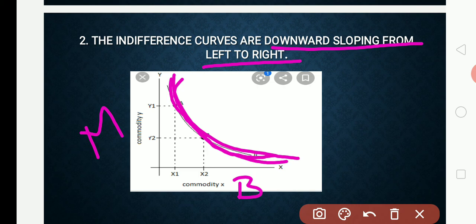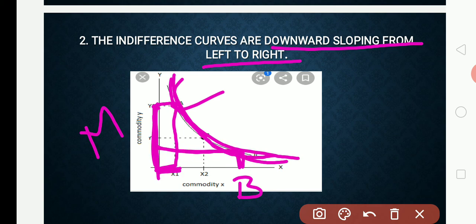So in order to get one commodity more, at this point I am getting more mango and less banana. So to get more mango, I have to sacrifice banana. Only if I sacrifice banana this much will I get more mango. Suppose I wanted more banana than mangoes, then I can go to another level. If I buy more banana, I'll get less mango.